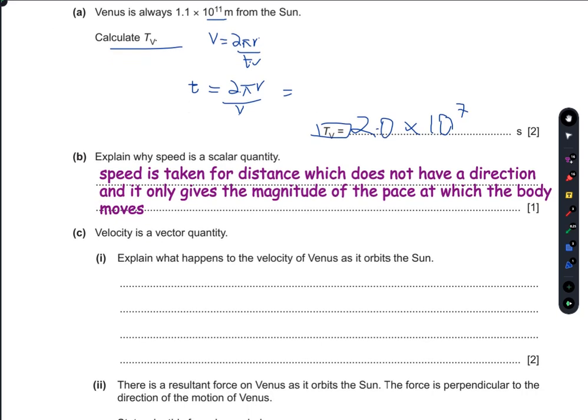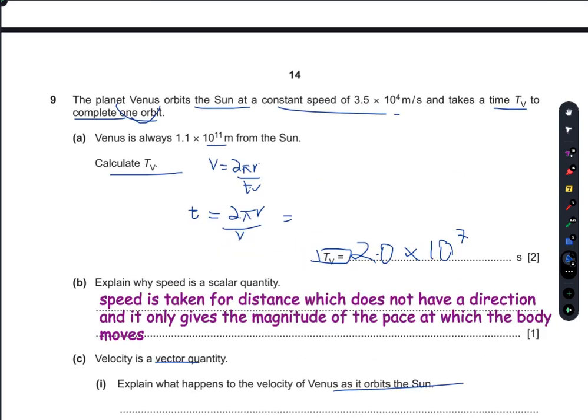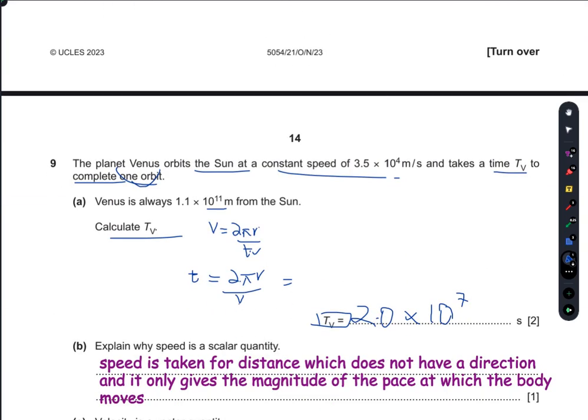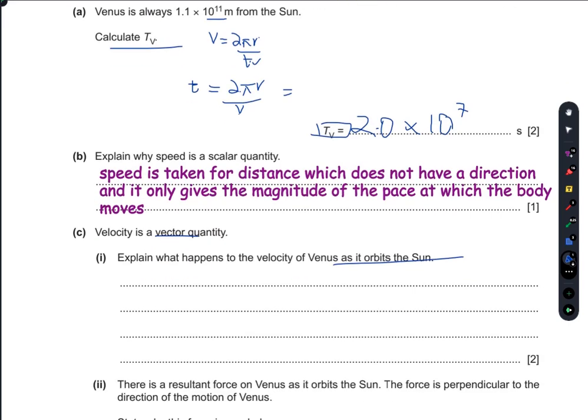Explain what happens to the velocity of the Venus as it orbits the Sun. Now, some of you might say that you have already been given the velocity, but velocity actually changes every instant. Why does velocity change? Velocity is the combination of speed along with the set direction. So you also have to take the direction into account. When the Venus is orbiting around the sun, its direction of travel is continuously changing.